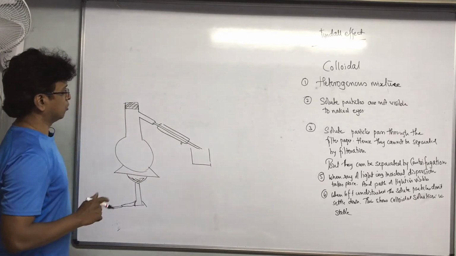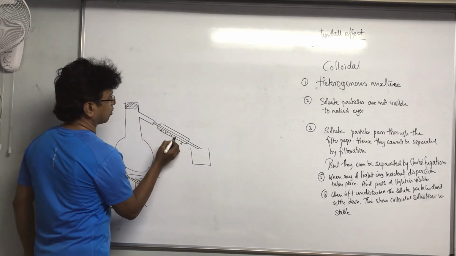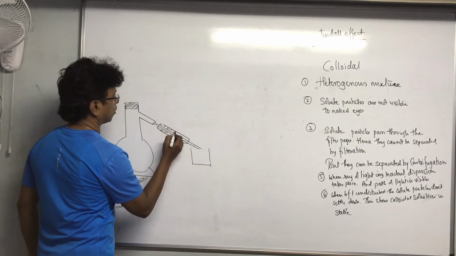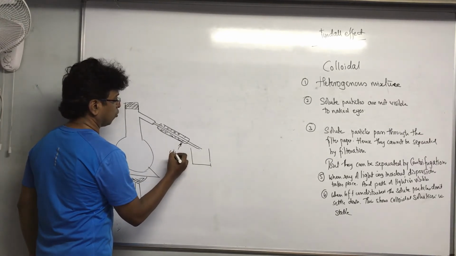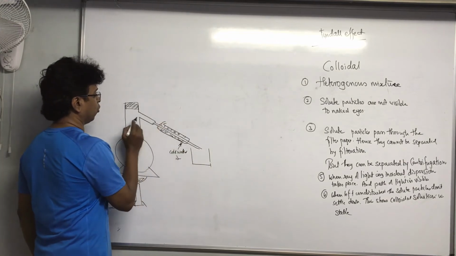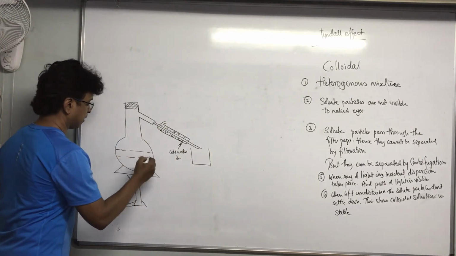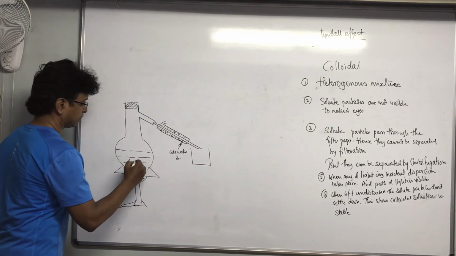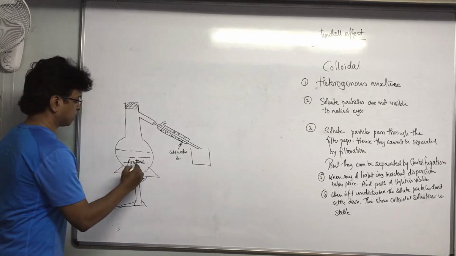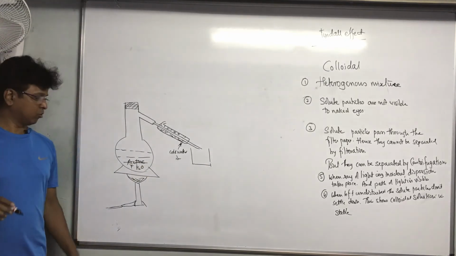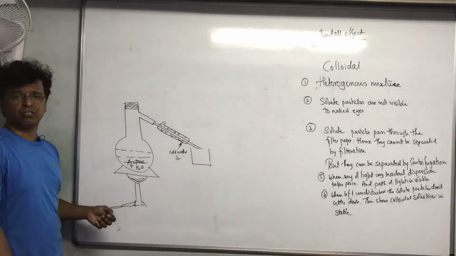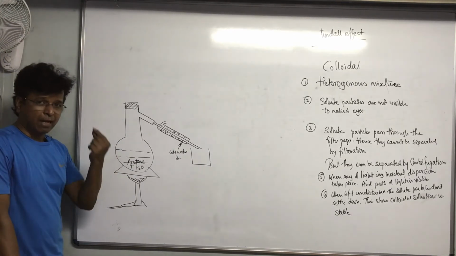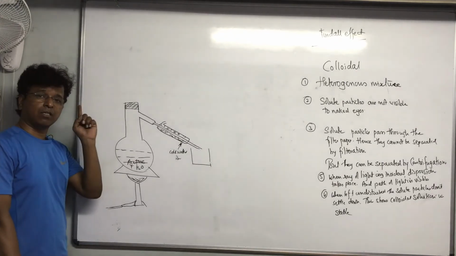See, what is this condenser doing? Condenser is nothing but this is water over here. There is a water level over here. From here there is cold water that goes in. Cold water in, and as you know, see, this is acetone plus water. You will start heating this. You heat it, it reaches 50 degrees Celsius, 60 degrees Celsius. Acetone has got very low boiling point. Water boiling point is 100 degrees Celsius.